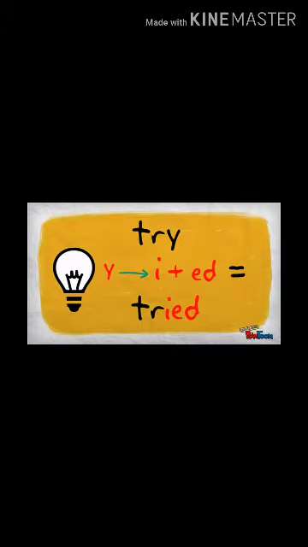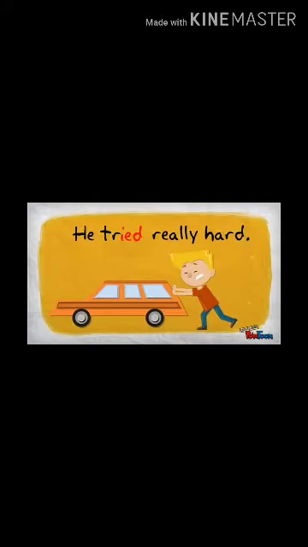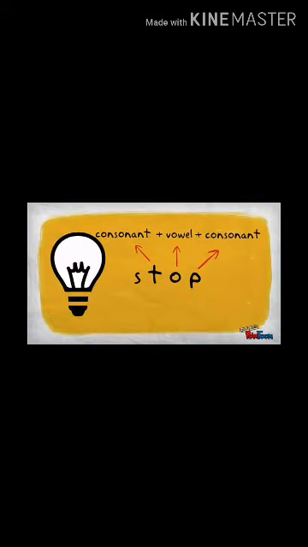So here you can see another rule, that is if there is y in the end, we have to add ied instead of y. So this you can see, he tried really hard. So we have dropped the letter y, and instead of y we have added ied, that is tried. So he tried really hard. So tried is a past form of the verb.